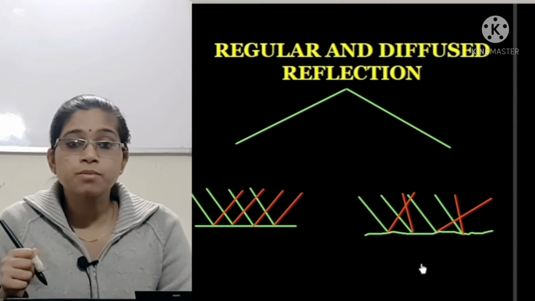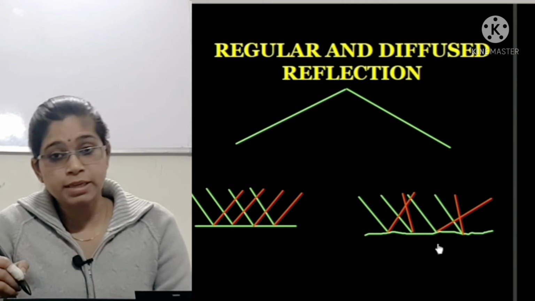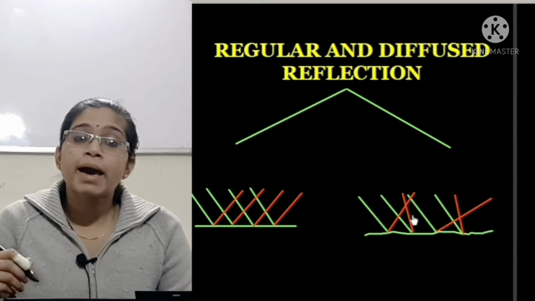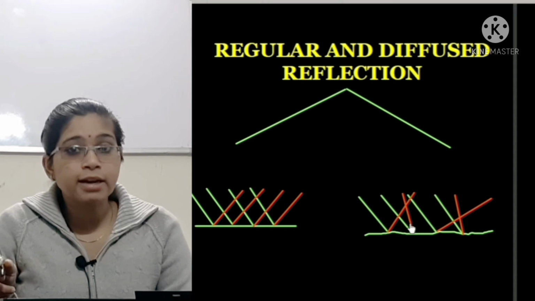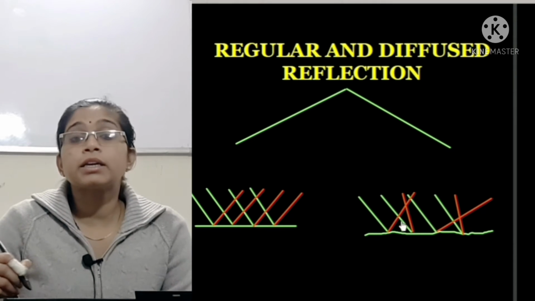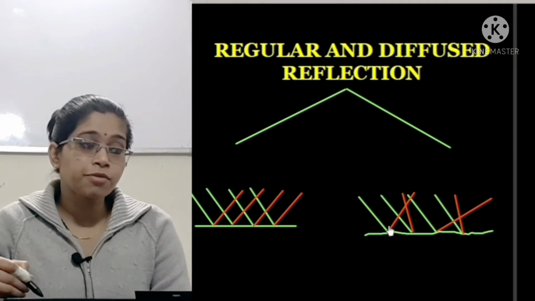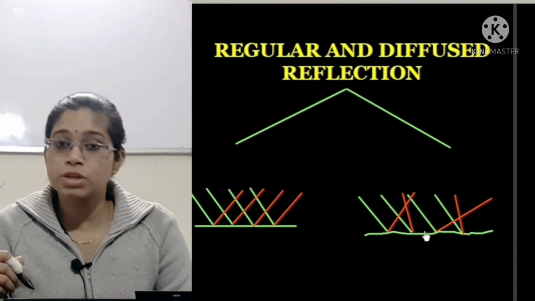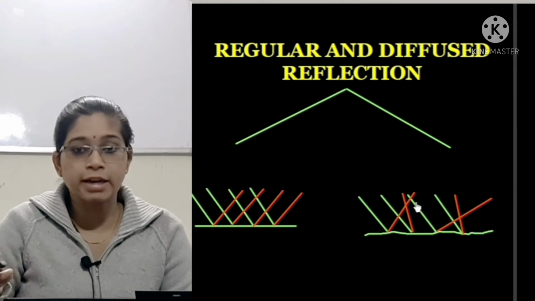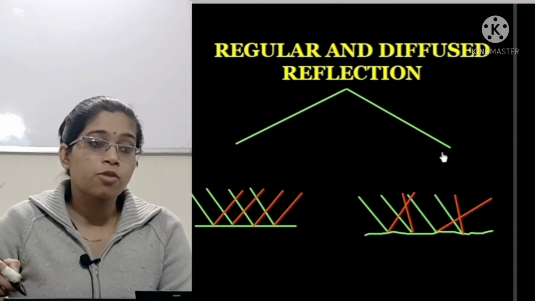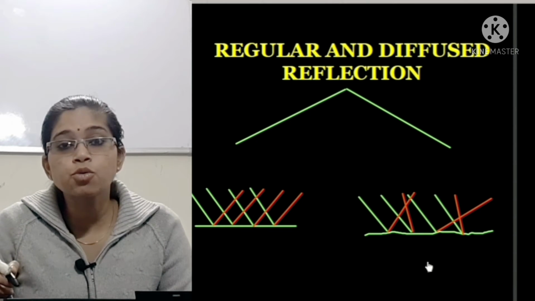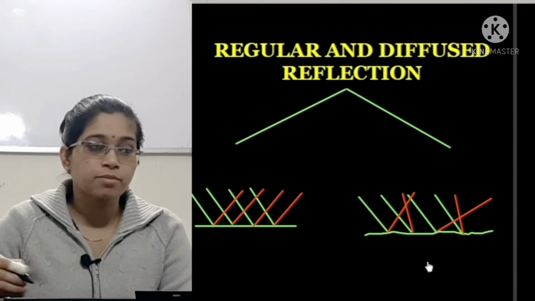Whereas in this one, a rough surface has been taken on which a parallel beam of light, that is incident light, is falling, but it is not at all necessary that the reflected rays are parallel to each other. They are diffusing in any direction. That is why this type of reflection is known as diffused or irregular reflection.